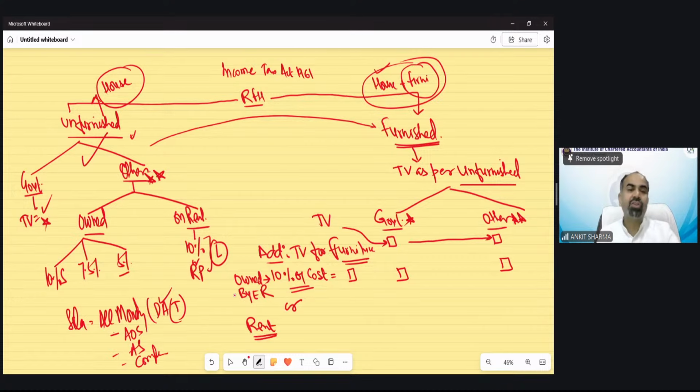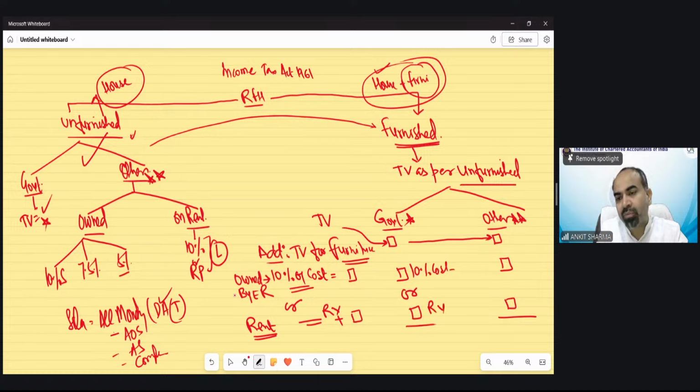The air condition, the TV, the refrigerator, the furniture which has been provided to you by the employer. He is not the owner. He has taken those things also on rent. So if it is rent, then we will add the rental value that would be given in question. The rental value needs to be added back. So either it would be one case, either the 10% of cost would be there or the rental value.